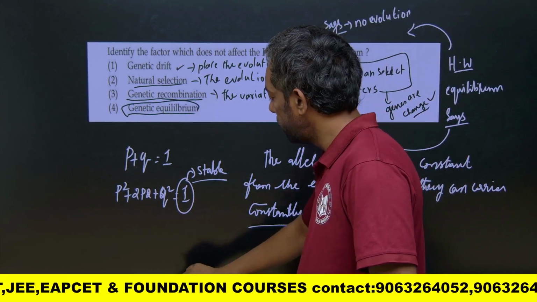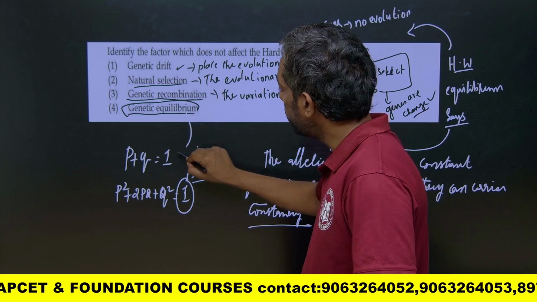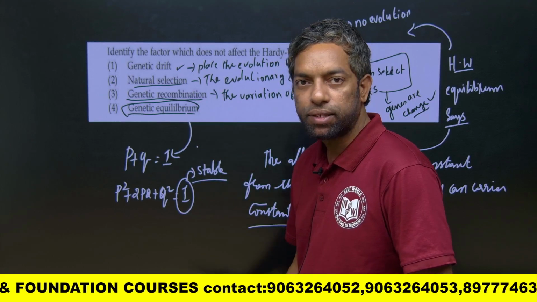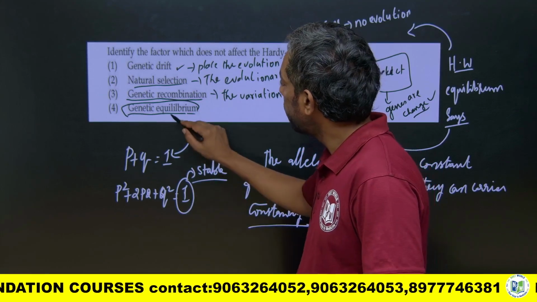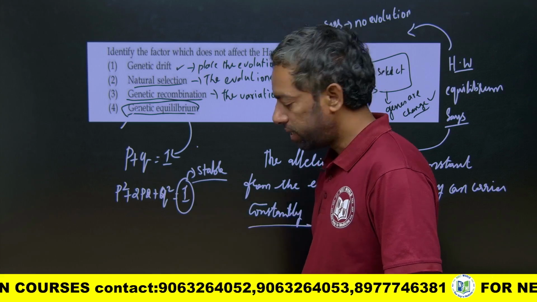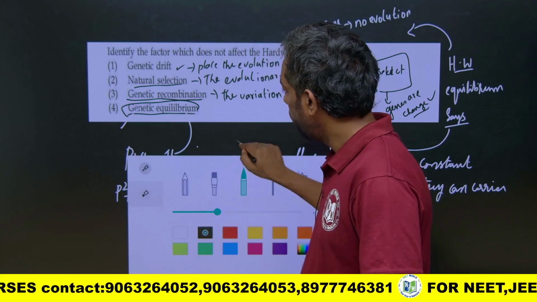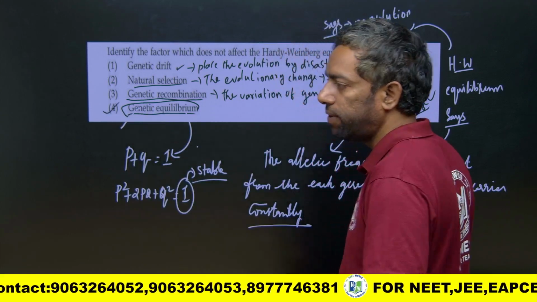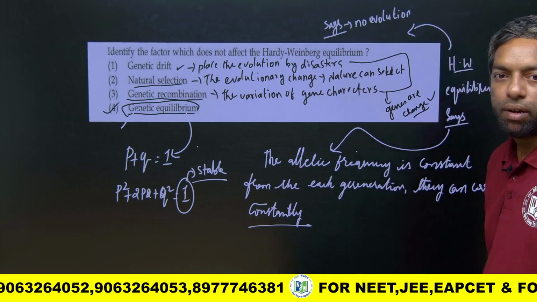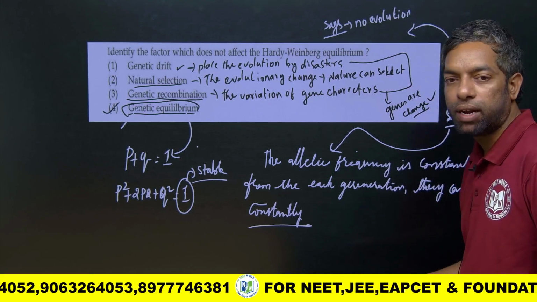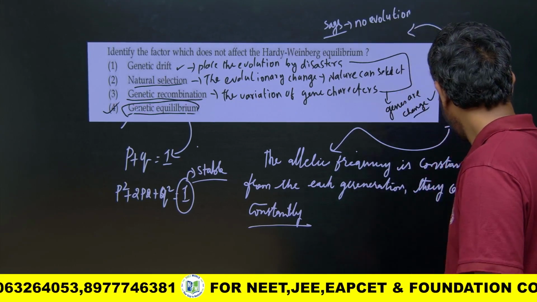But the genetic equilibrium here is the same; there is no change. So the fourth one is the right answer for this question. Very simple, it comes from Hardy-Weinberg equilibrium. Next question.